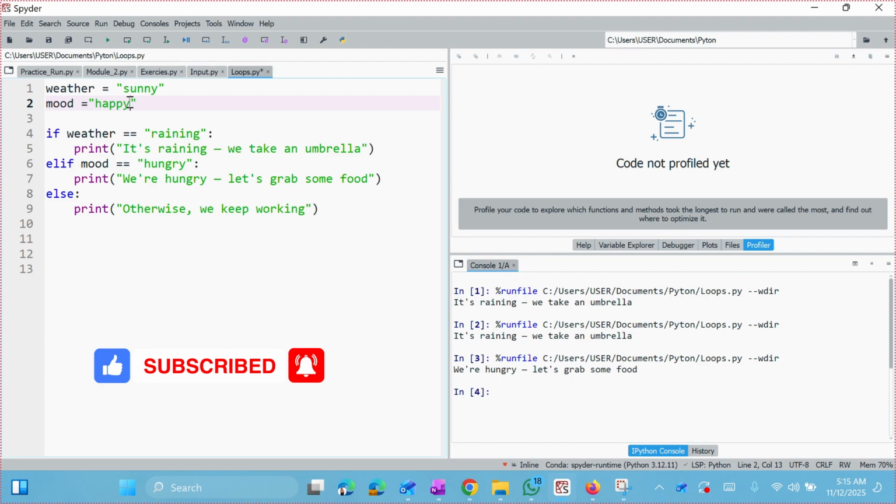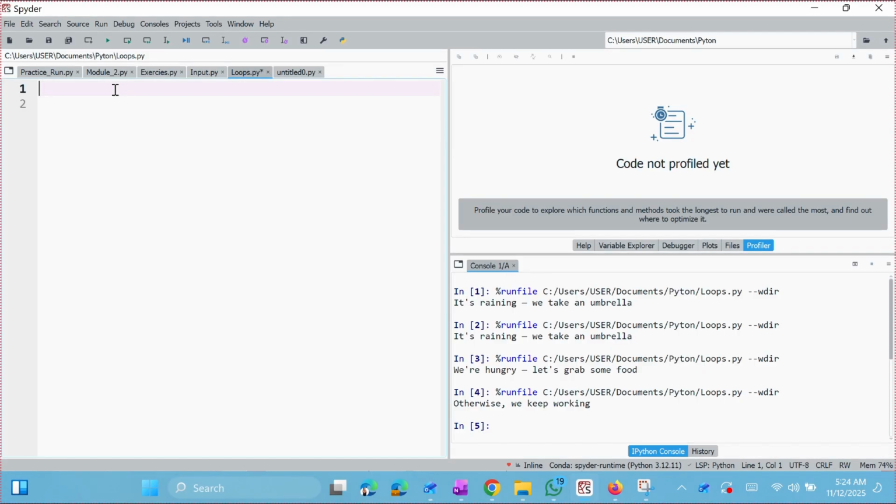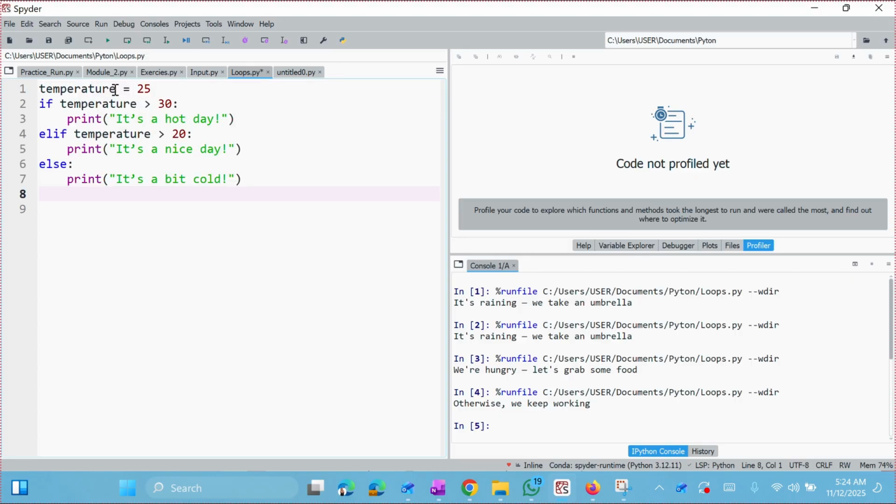Now when I run this, it will say we keep walking because none of the first two returned a true answer. They all returned false. It's not raining, we are not hungry, we are happy. Then we'll keep walking.